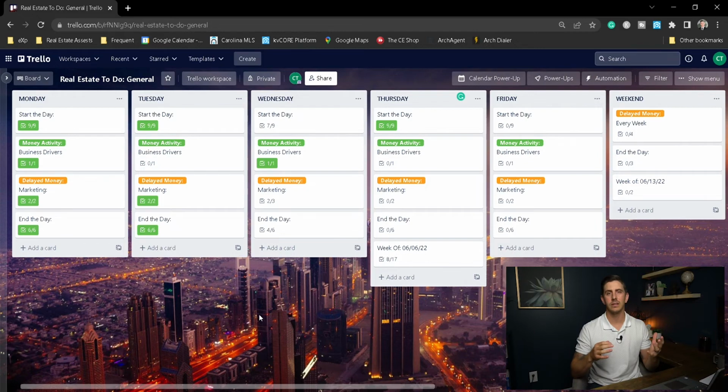The purple, again, is going to be admin, delegate. This is busy work that has to get done, but it's not necessarily going to be things that you want to do forever. So once you get an assistant, you'll be able to hire that stuff out. So that's just a quick explanation of the money activity, delayed money. So the start of the day, well, again, let me start you at the end of the day, and you'll see how we go.